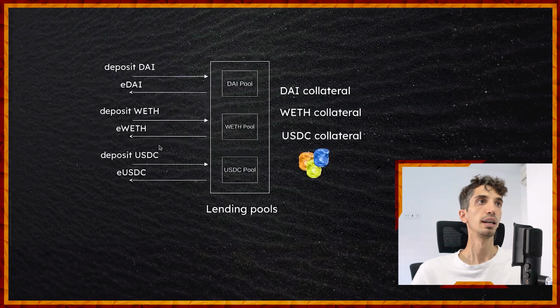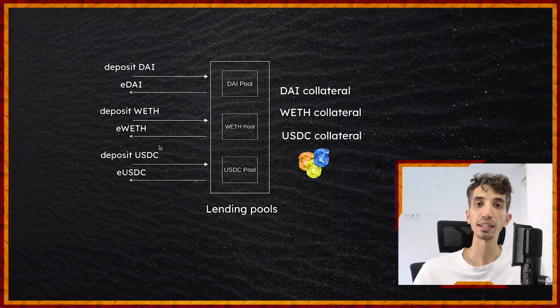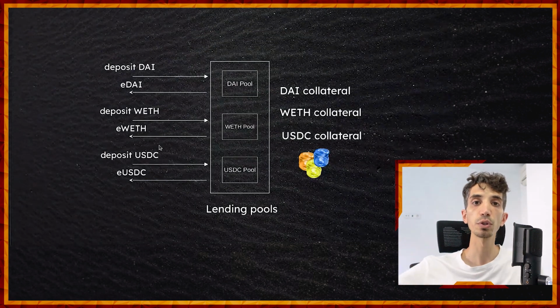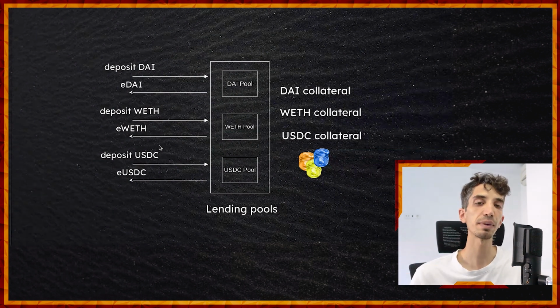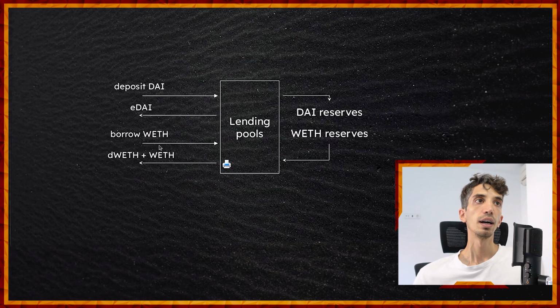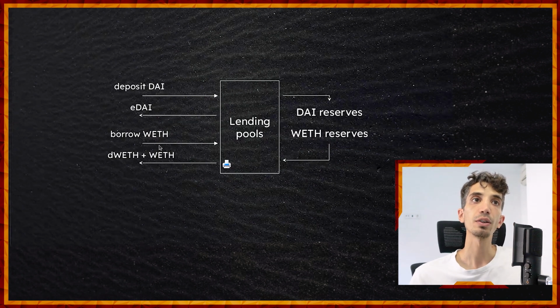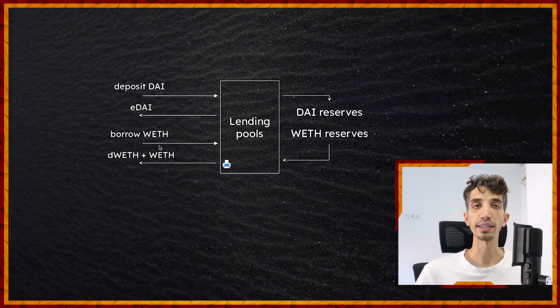Simple as that. That not only works for a single asset such as DAI, but for multiple assets, right? These lending protocols have grown in complexity and are able to handle multiple assets. This is very similar to how Compound, Aave, and many others work, so nothing new in that regard. Why would you want to deposit something? Well, because you can borrow something else in exchange.